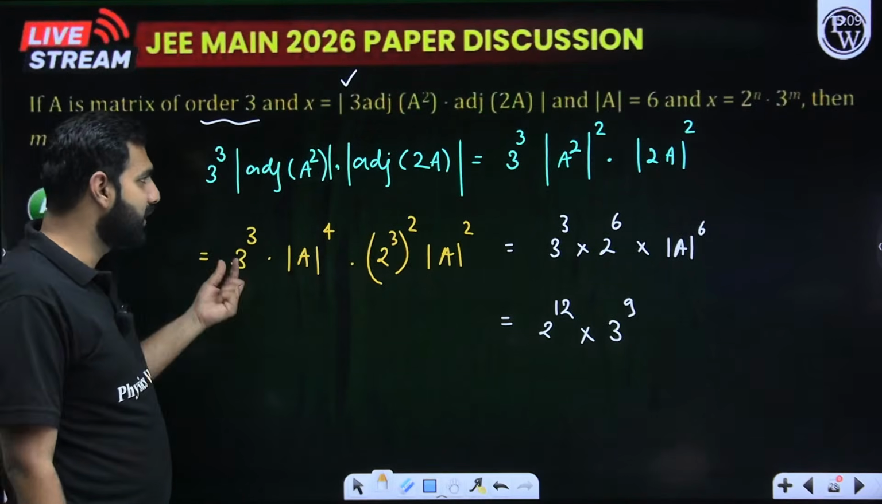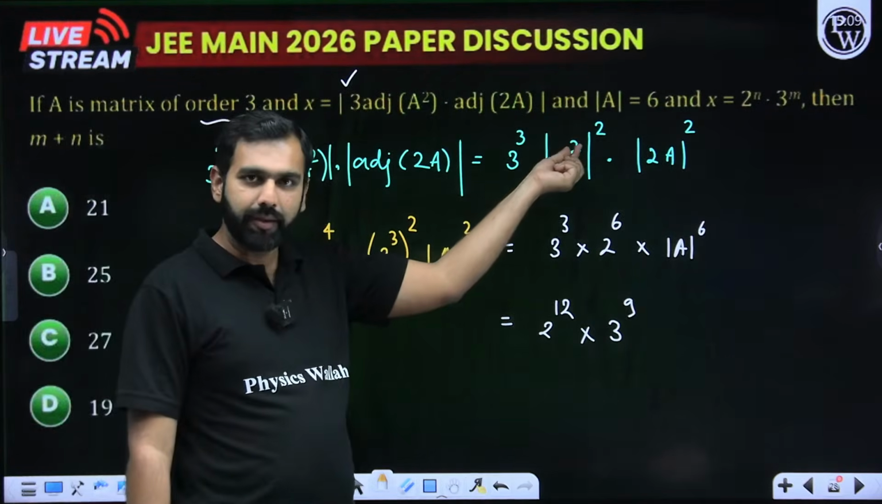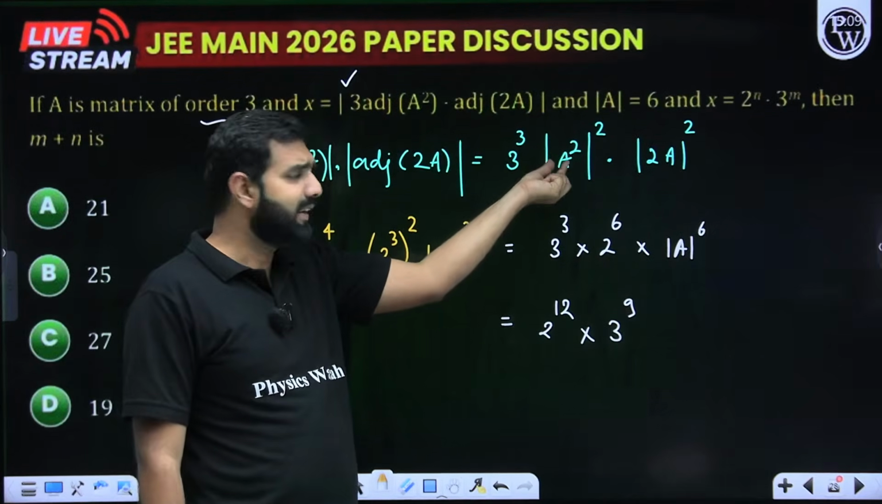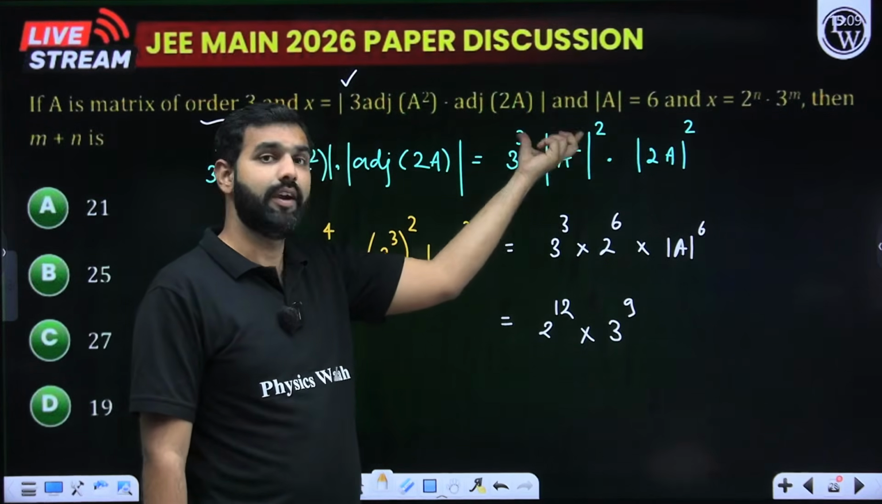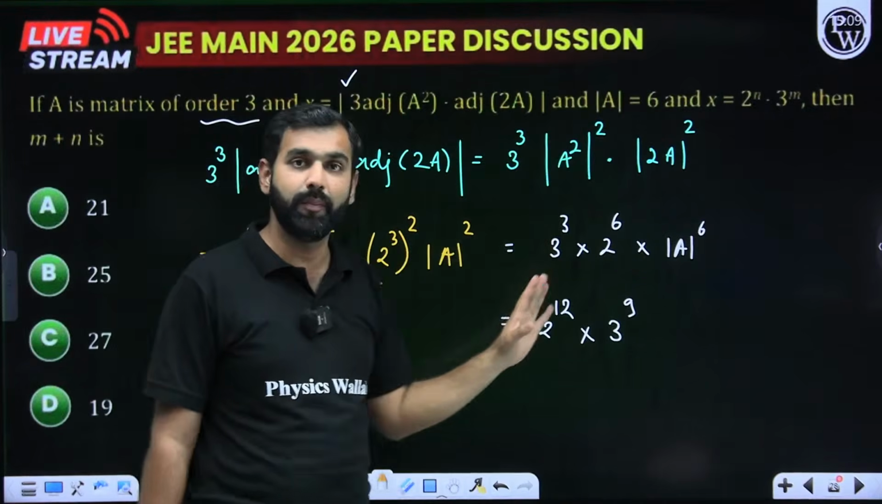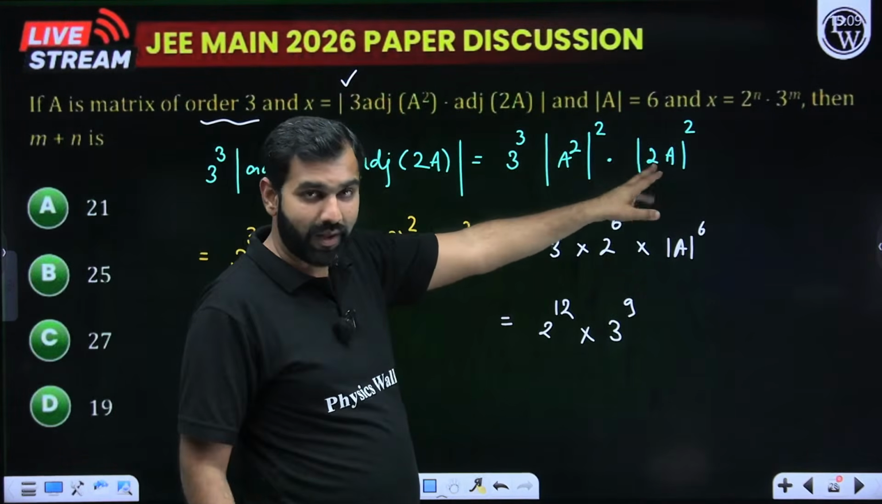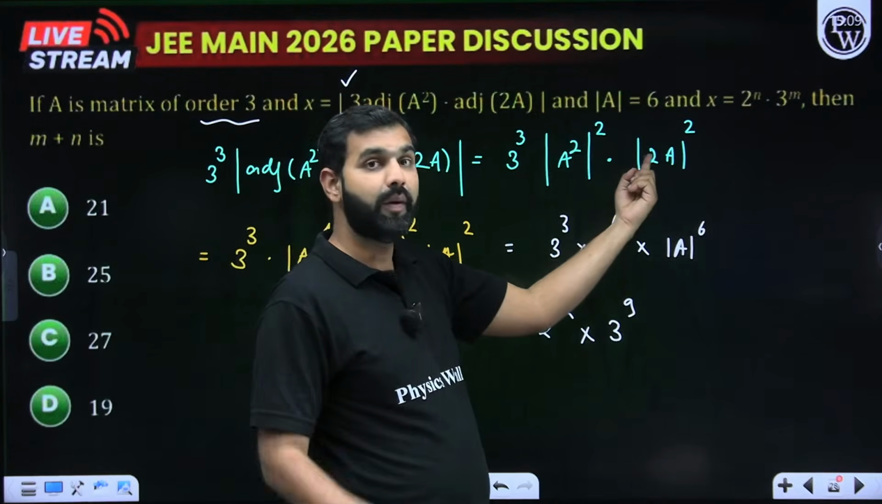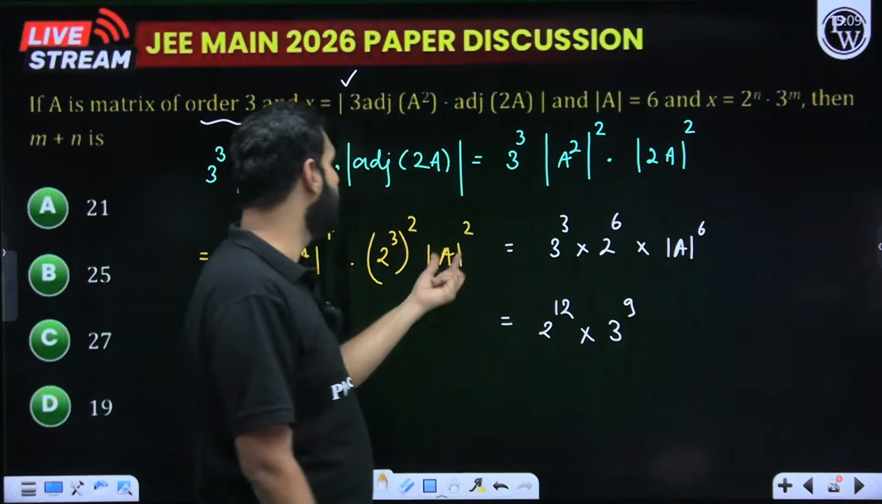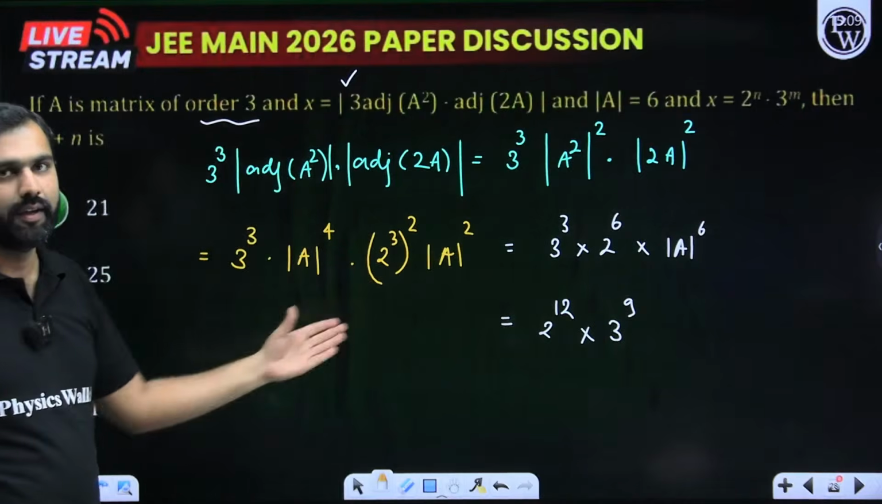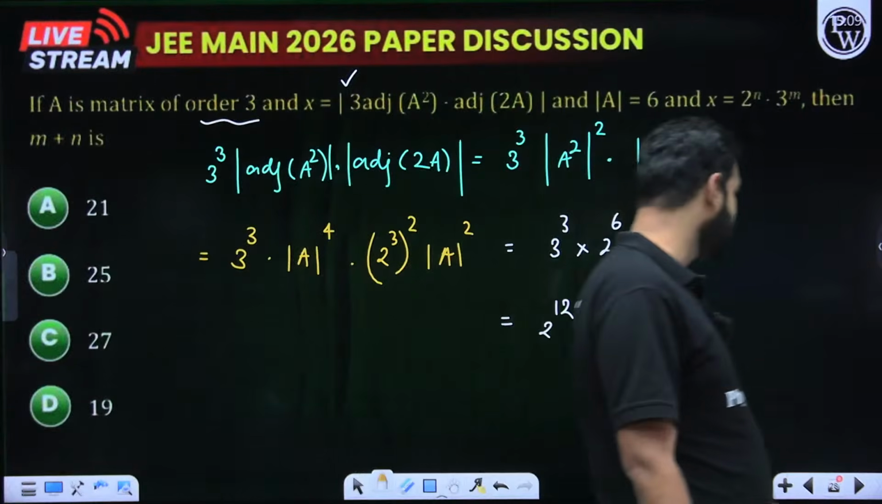So 3 cube is there. Now this is a square. I hope you know I write it as a square determinant or determinant of a whole raised to the power 2. So it will become determinant A to the power 4. When this 2 comes out as a scalar out of this matrix, out of this determinant, it will be 2 to the power n. n is 3. So 2 cube determinant of A square. You replace determinant of A and your job is done and you will get the answer within seconds.